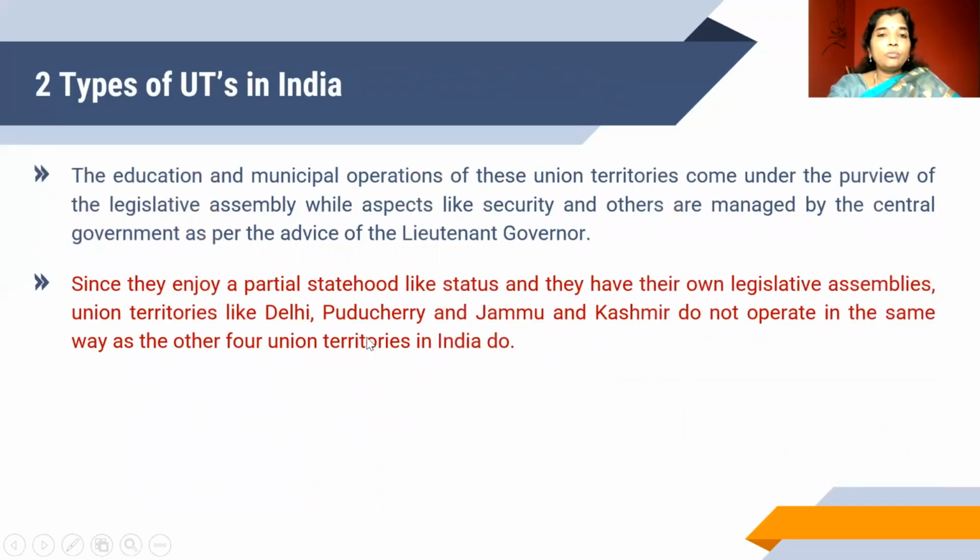The education and municipal corporations of these union territories come under the purview of the Legislative Assembly, while aspects like security and others are managed by the central government as per the advice of the Lieutenant Governor. Since they enjoy a partial statehood-like status and they have their own legislative assemblies, union territories like Delhi, Puducherry, Jammu and Kashmir do not operate in the same way as the other 4 union territories in India do.